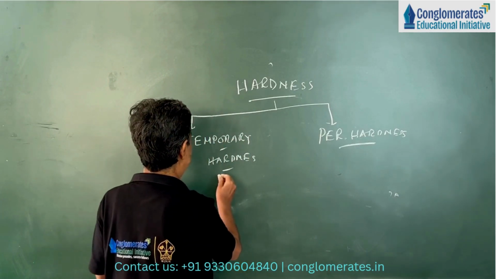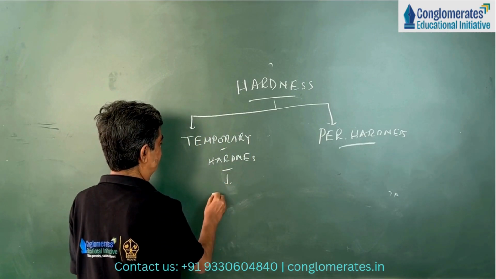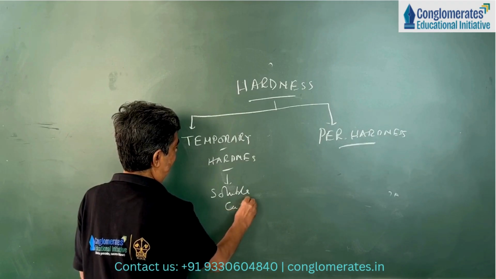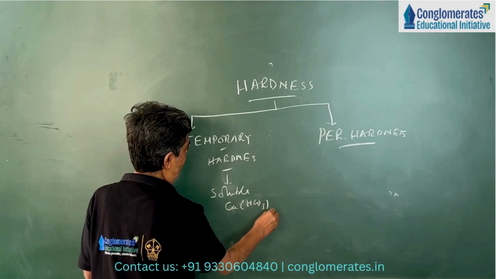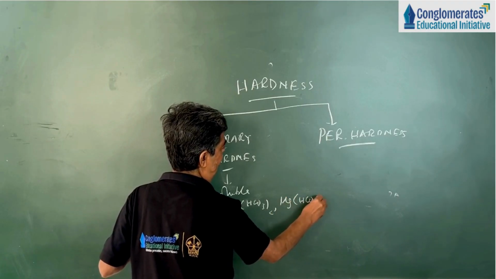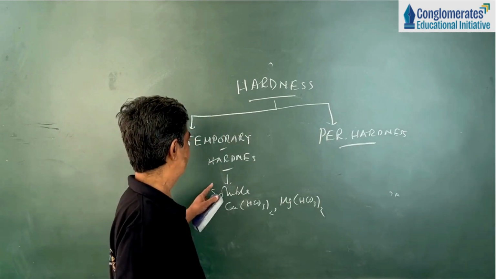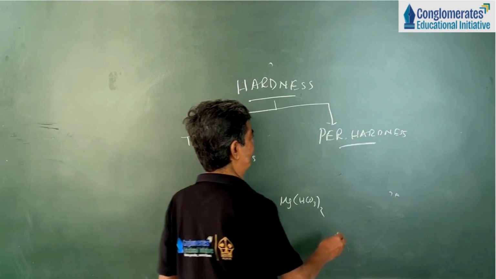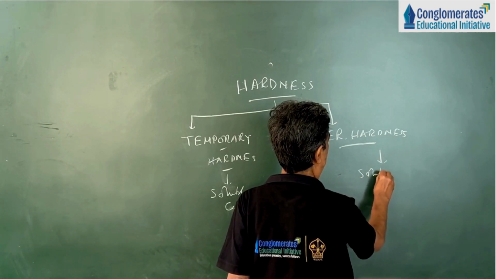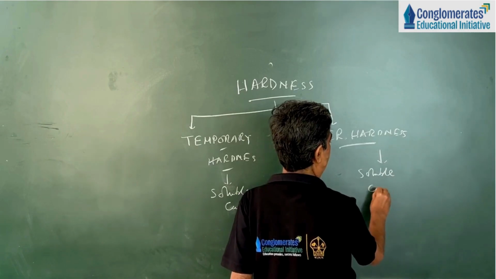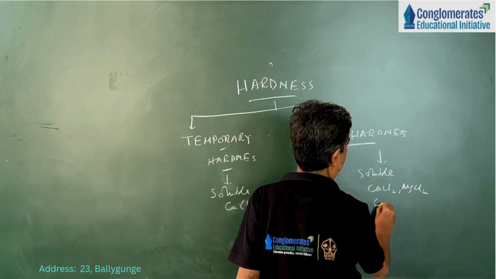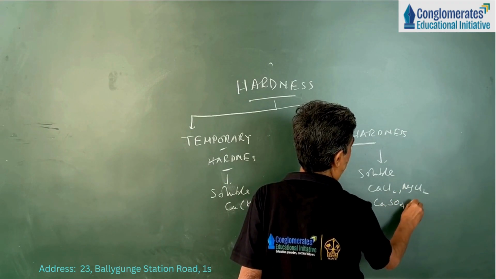So let me write, temporary hardness is caused due to the presence of soluble calcium bicarbonate and magnesium bicarbonate. And permanent hardness is caused due to the presence of soluble calcium chloride, magnesium chloride, calcium sulfate and magnesium sulfate.